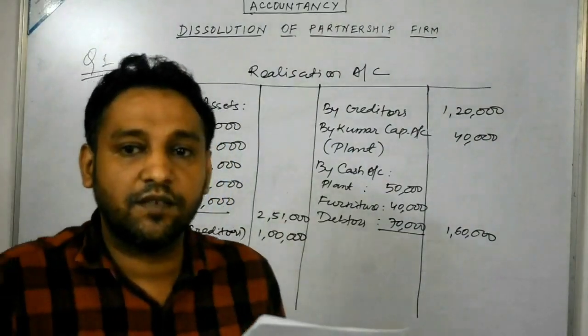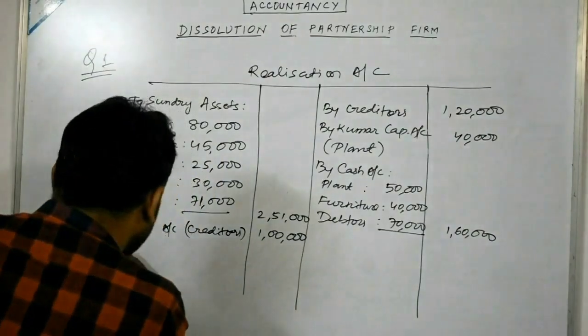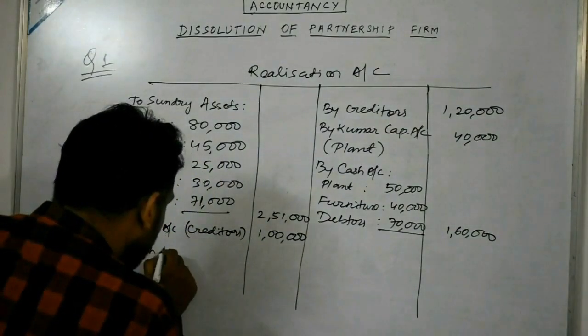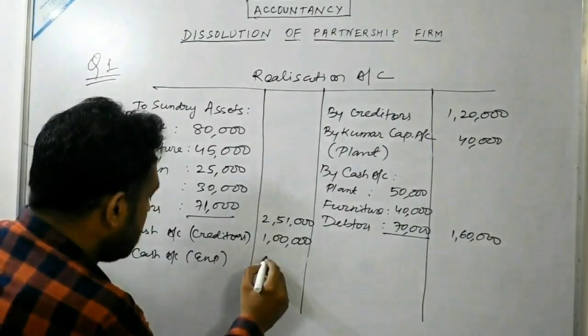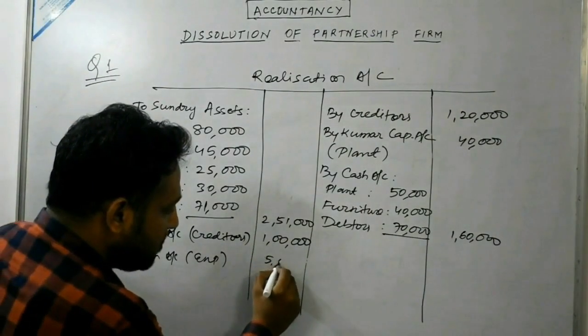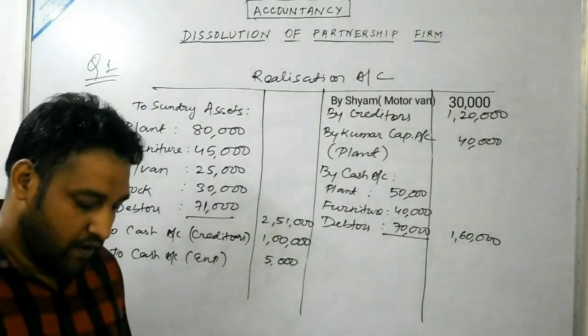Now, realization expenses amounted to rupees 5,000, so that will be shown on the debit side: to cash account, realization expenses, 5,000. So all the adjustments we have done.